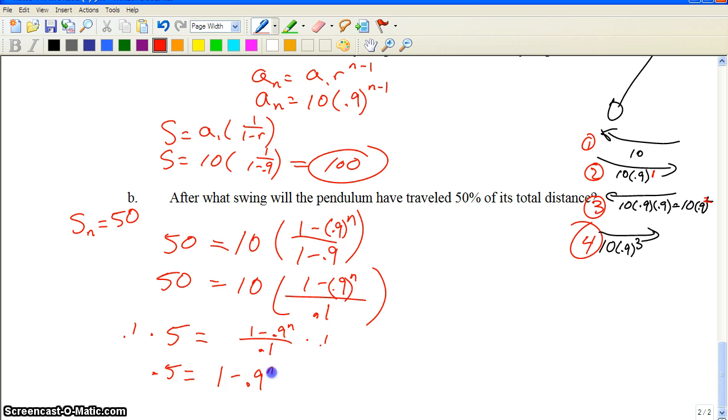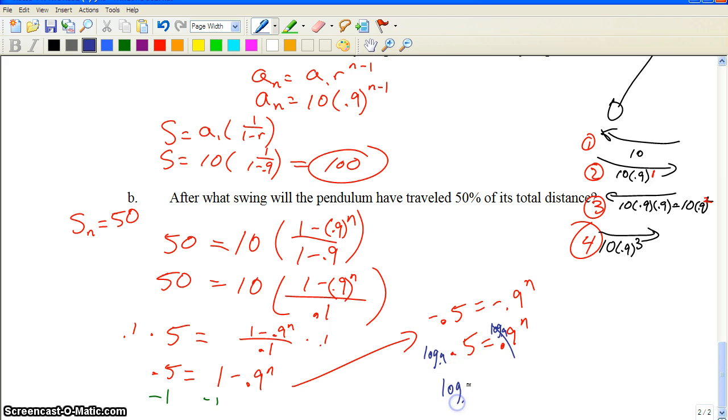Alright, then I'm going to subtract 1 from both sides, and we're going to get negative 0.5 equals negative 0.9 to the n. Divide by negative 1, 0.5 equals 0.9 to the n. And now I'm going to turn around and log base 0.9 both sides to get rid of that base right there. So we get log base 0.9 of 0.5 equals n, and we calculate it in our calculator, and we get approximately n equals 6.58, which is going to be after which swing, so it'll be after the 6th swing.